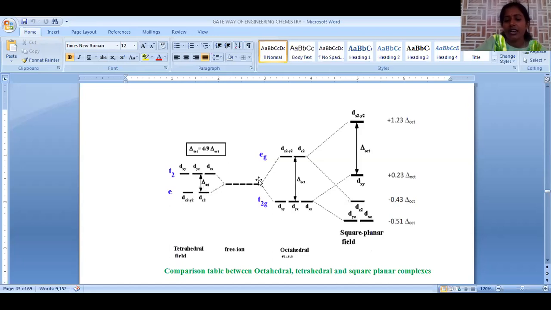This delta tetrahedral is smaller than delta octahedral. Delta tetrahedral is equal to 4/9 delta octahedral. So this is about octahedral and tetrahedral. Now let us go to square planar splitting.